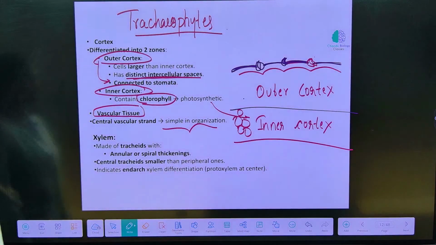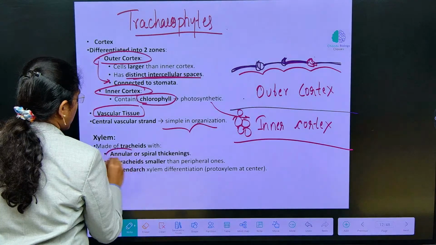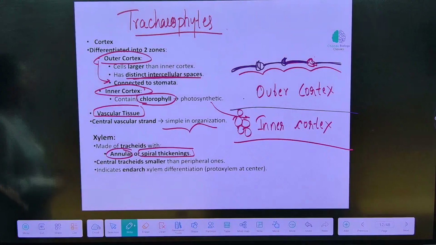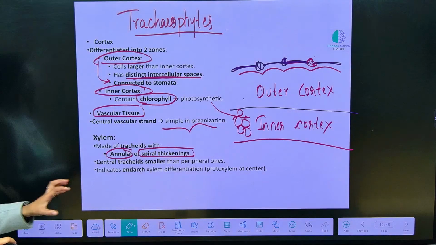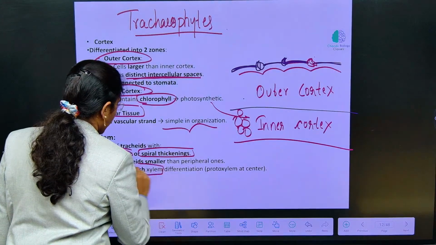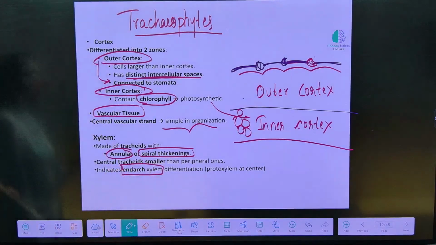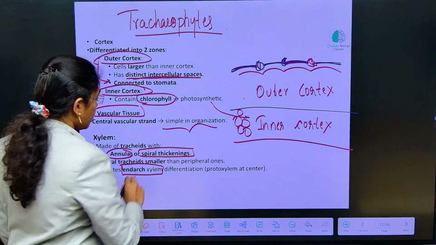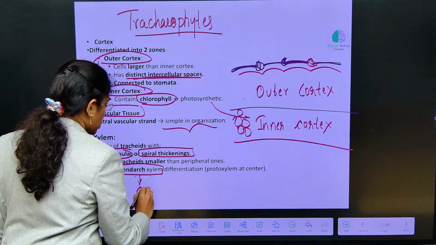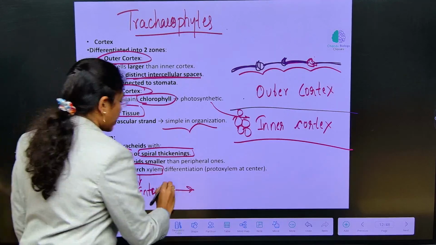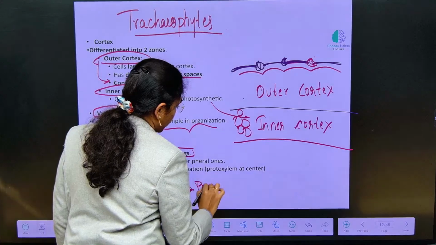Xylem is made up of tracheids. It has annular and spiral thickenings. Central tracheids will be smaller than the peripheral ones, and this indicates endarch xylem. Endarch xylem is differentiated into protoxylem at the center. What is endarch xylem? If protoxylem is towards the center and metaxylem is towards the peripheral end.